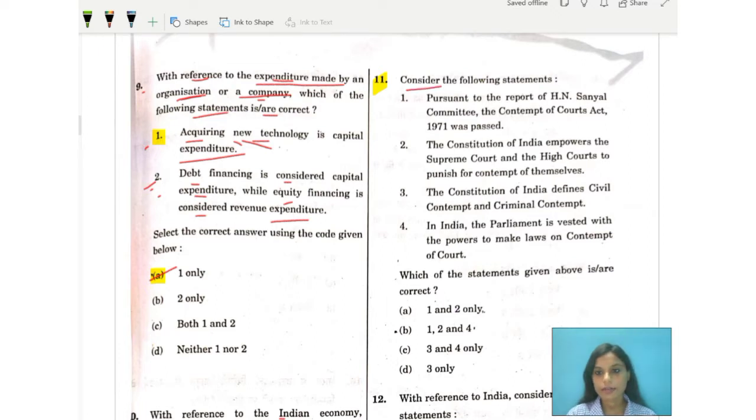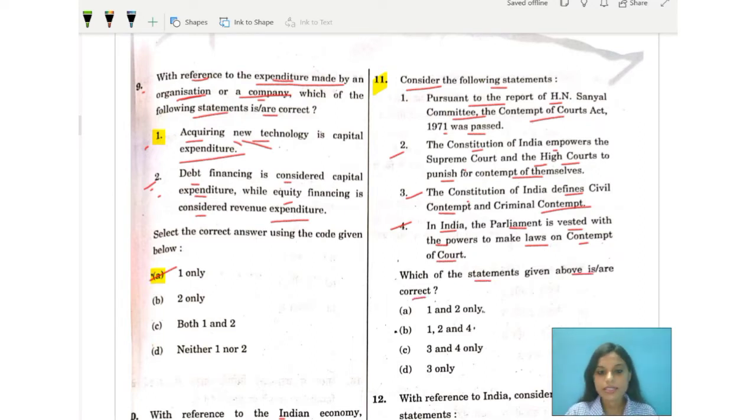So let us consider the following statements. Number 1: Pursuant to the report of H.M. Sanil Committee, the Contempt of Courts Act 1971 was passed. Number 2: The Constitution of India empowers the Supreme Court and the High Courts to punish for contempt of themselves. Number 3: The Constitution of India defines civil contempt and criminal contempt. Number 4: In India, the parliament is vested with the powers to make laws on contempt of court. They have asked which of the statements given above is or are correct.